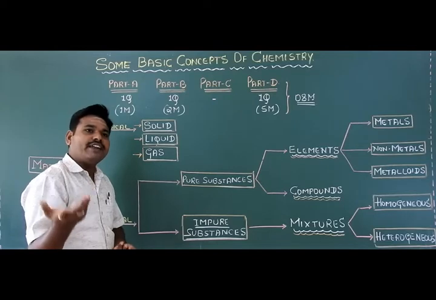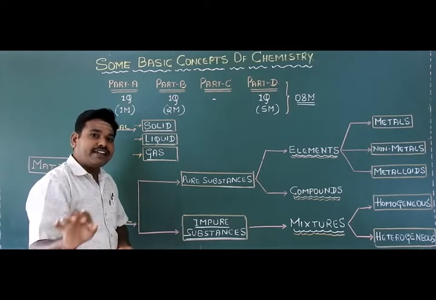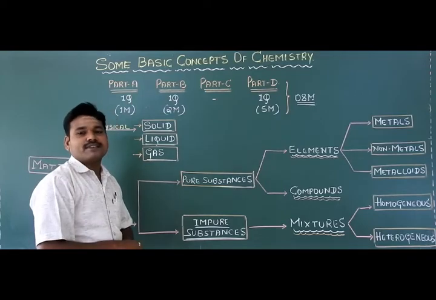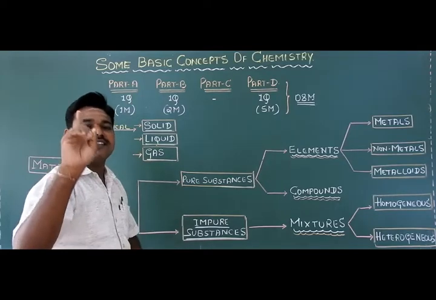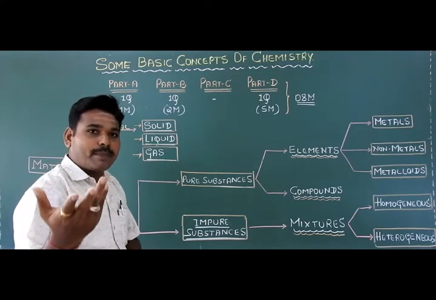You already know the weightage of this chapter in the final examination, students. The total weightage of Some Basic Concepts of Chemistry is 8 marks. And you know the question paper pattern also.